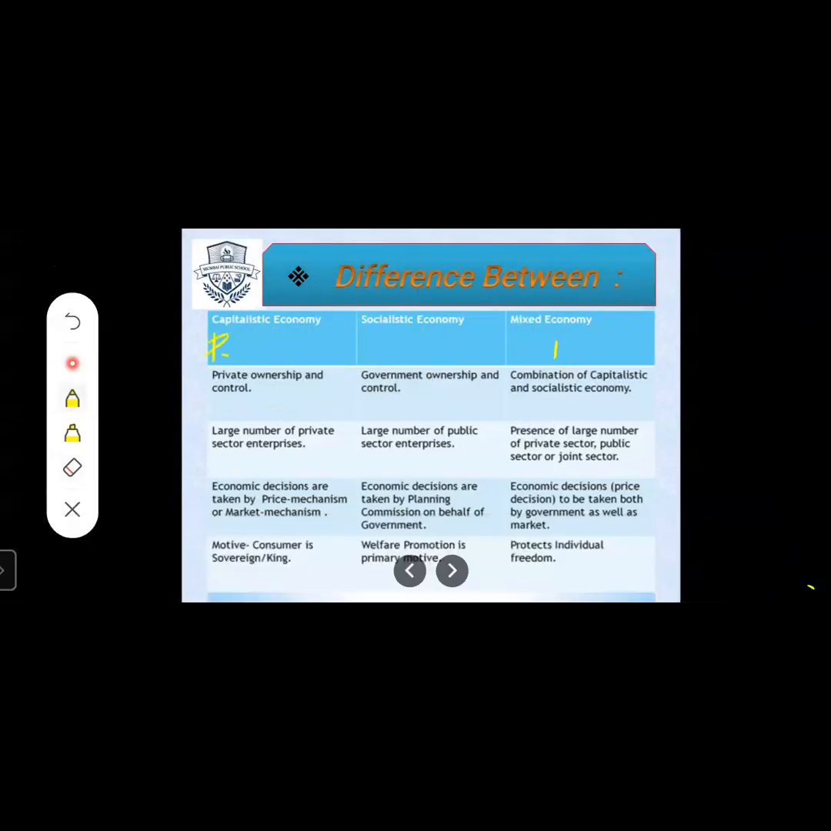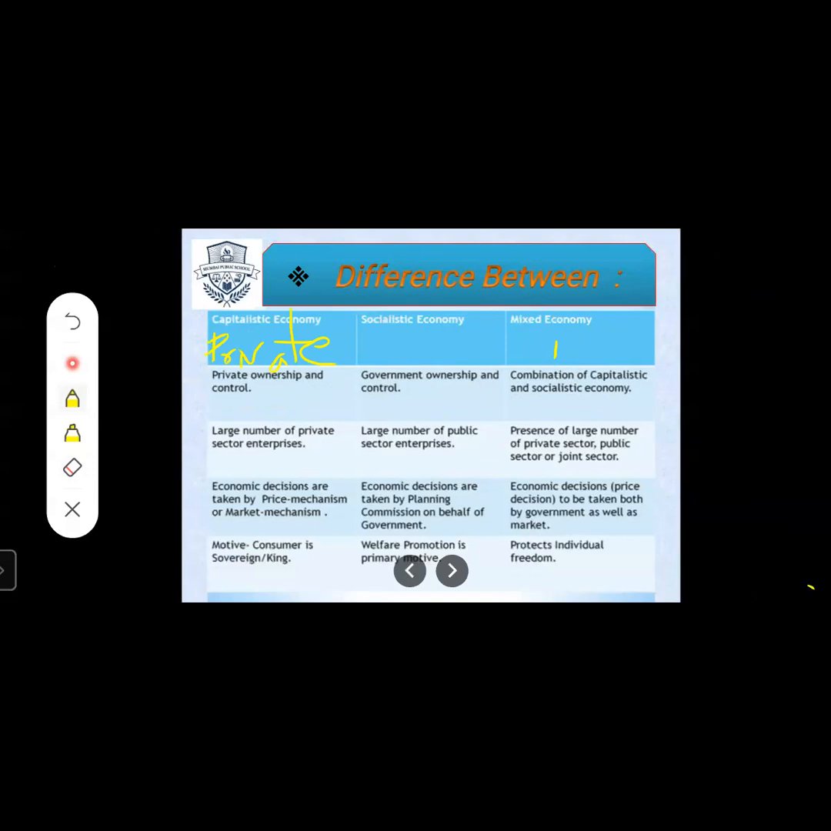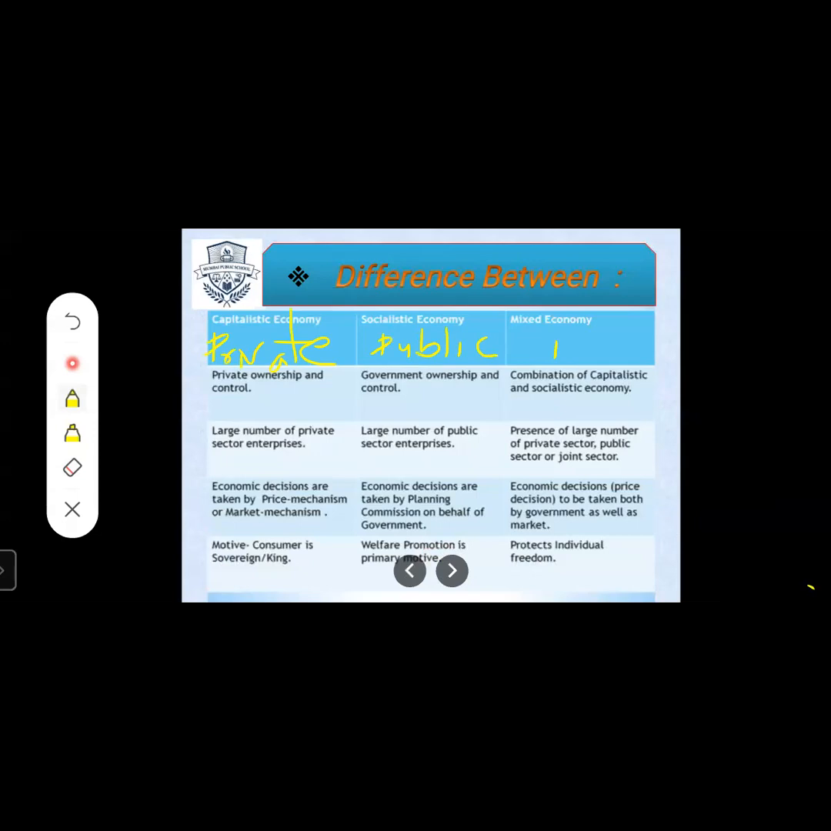Capitalistic economy means private sector, and socialistic economy means public sector. And in the mixed economy, there is a combination of PP, meaning private and public sector. It means mixed economy. The first point is all about the definitions of these three.